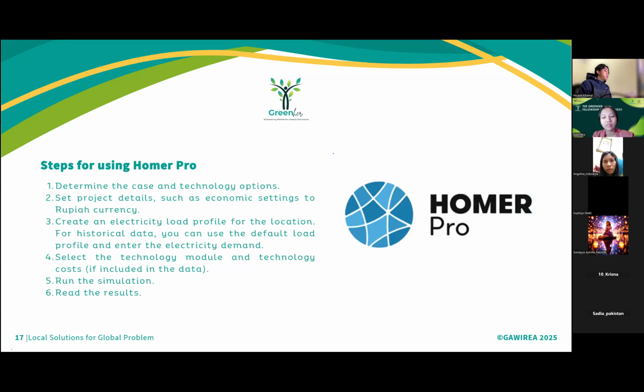Steps for using HOMER Pro. First, determine the case and technology option. Second, set project details such as economic settings to Rupiah currency. Create an electricity load profile for the location. For historical data, you can use the default load profile and enter the electricity demand. Next, select the technology module and technology cost. And next, run the simulation and review the result.